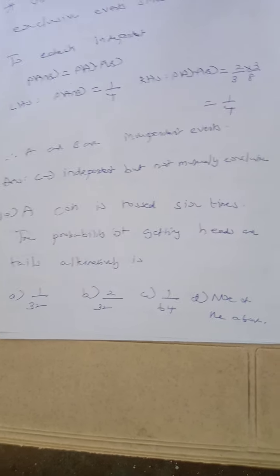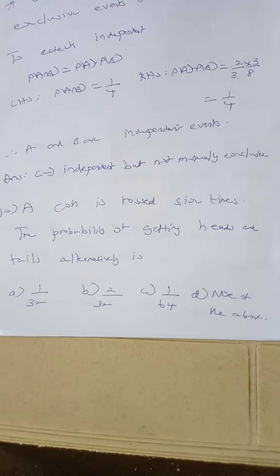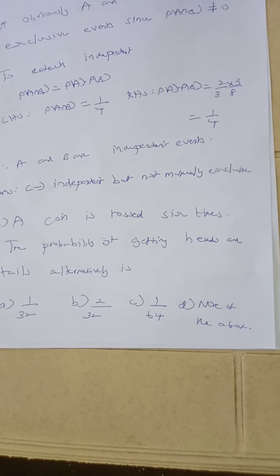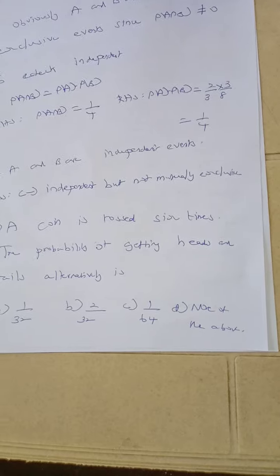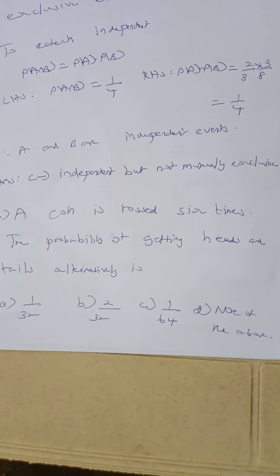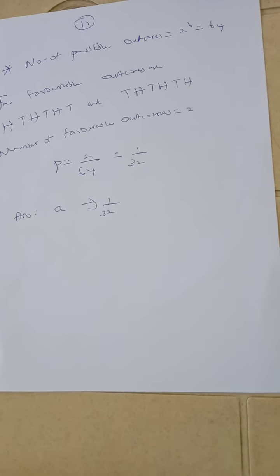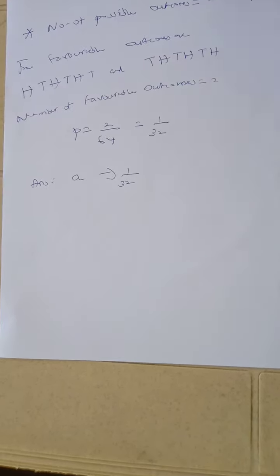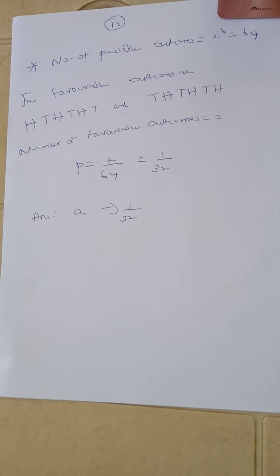Let us move to the 10th question. A coin is tossed 6 times. The probability of getting heads and tails alternately is? So we are tossing 6 coins. Number of possible outcomes is 2 power 6, which is equal to 64. Multiplying 2 six times, we get 64 possible outcomes.